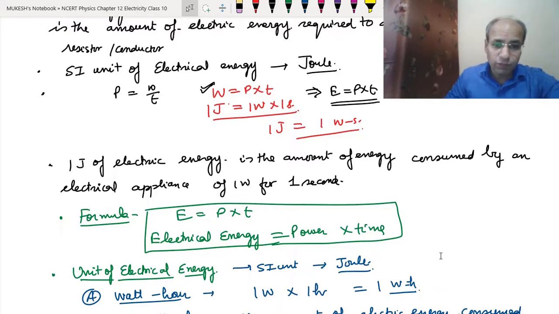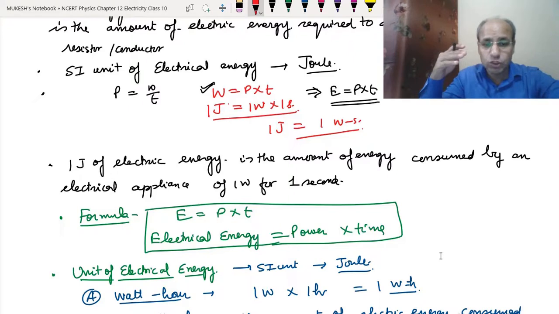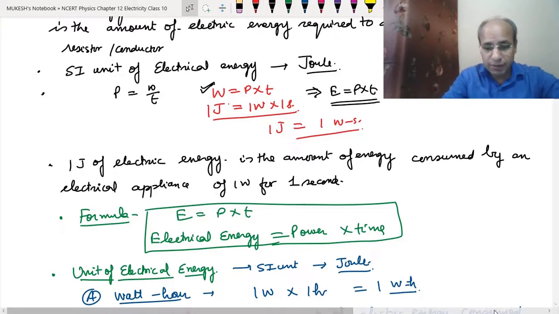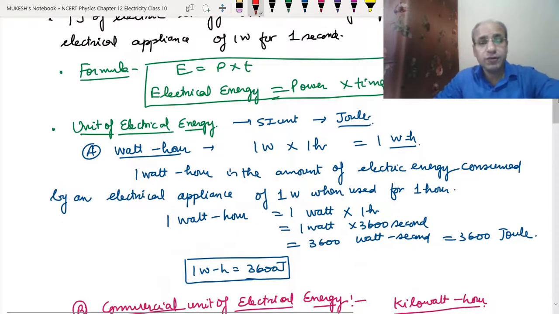So the formula we have got is that electrical energy is equal to power into time. That means the electrical energy consumed depends on two factors. One, the power rating of that appliance, and second, the duration for which it is being used. Okay. Then we have different units of electrical energy. One unit we have already studied, that is the SI unit. Next is the watt hour.